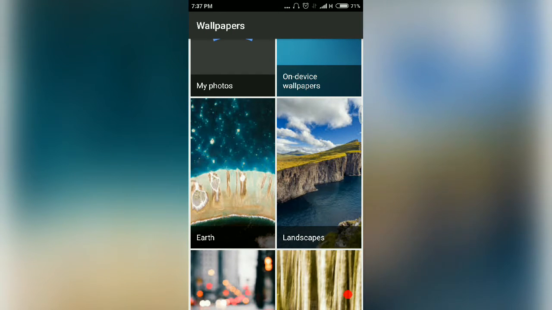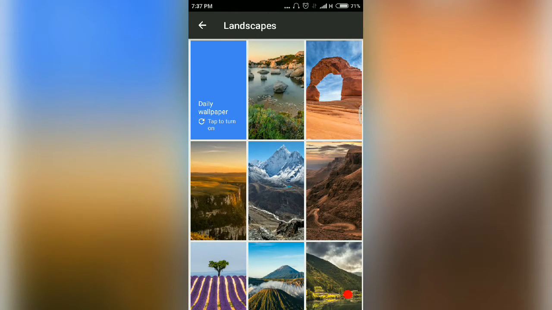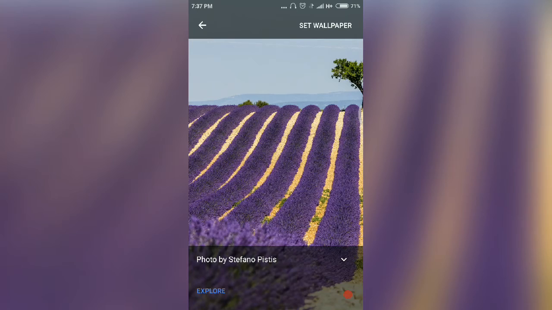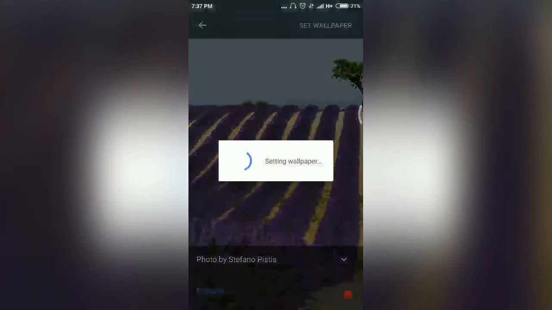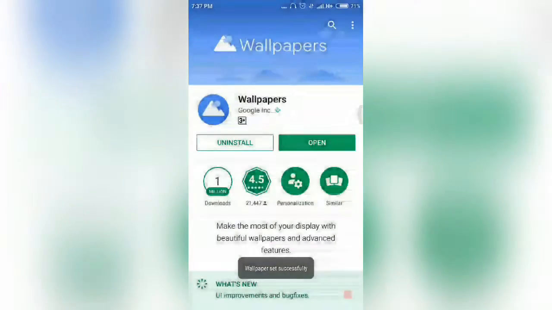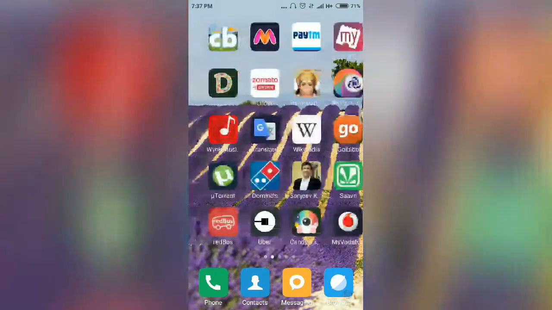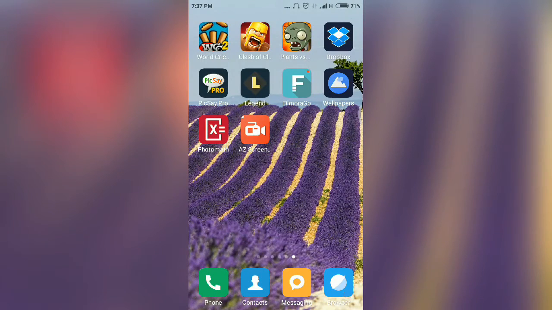As I choose the landscape wallpaper, you can see there is a daily wallpaper button. Daily wallpaper helps you to set daily random click wallpapers, which will automatically be set as your wallpaper by the Google Wallpaper app. So as I choose the wallpaper, this one, I set it as my wallpaper. Now you can see it, my wallpaper has been set. So this was my first app.